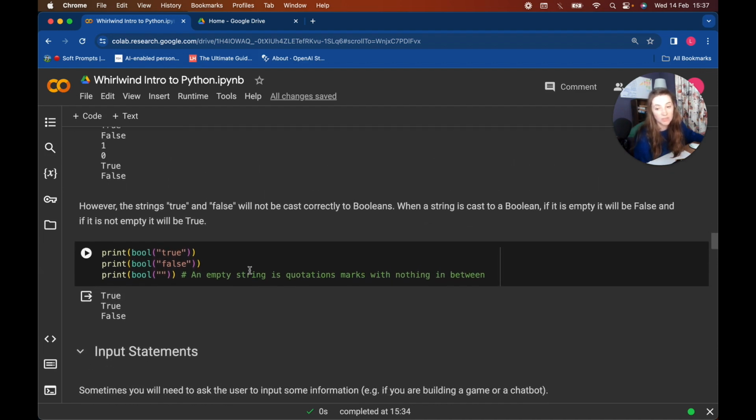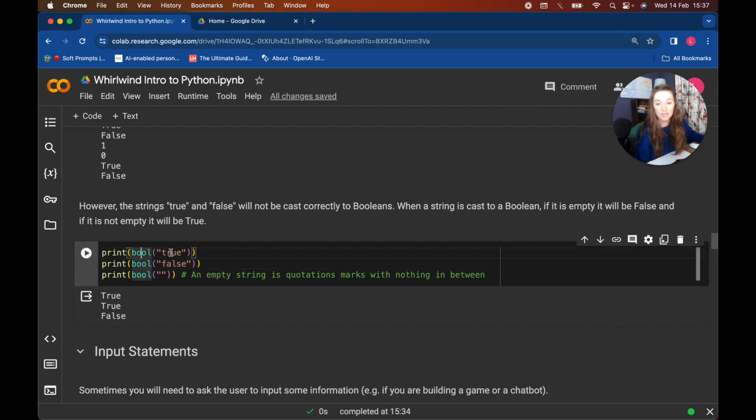Interestingly though, with Booleans, something to note is if we say Boolean true in quotation marks, it returns true. So that kind of looks like we can cast the string without the capital T into a Boolean. But then if we do it for false, we also get true. So how does that make sense? Because we'd be expecting it to be false in that case.